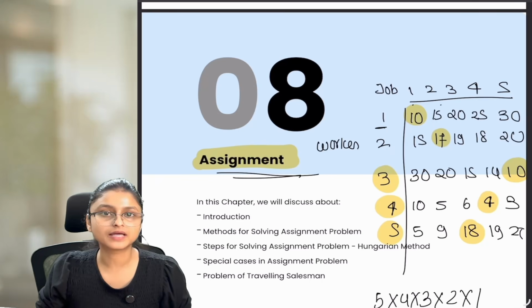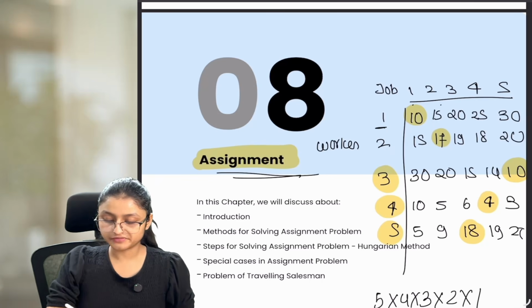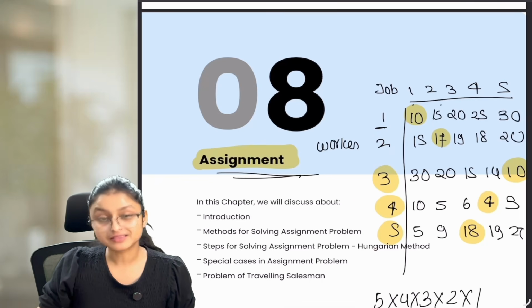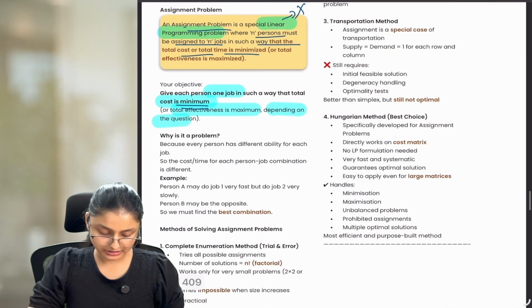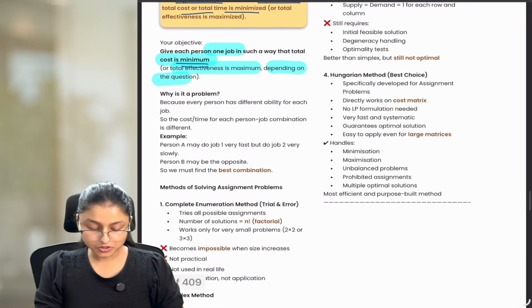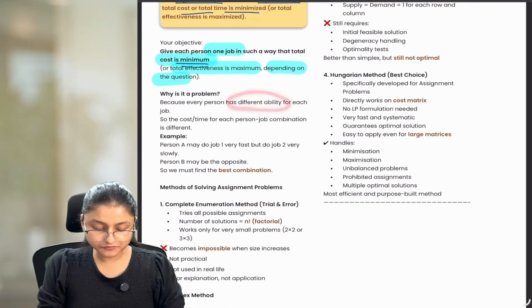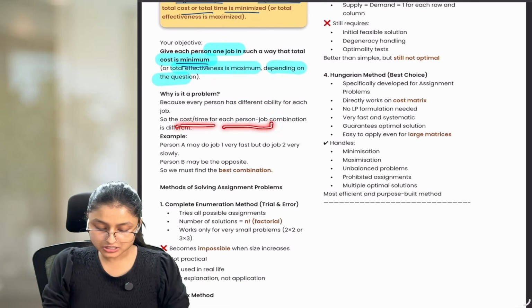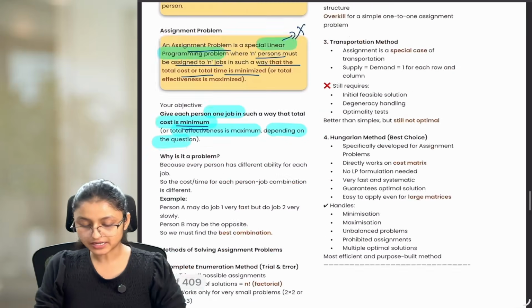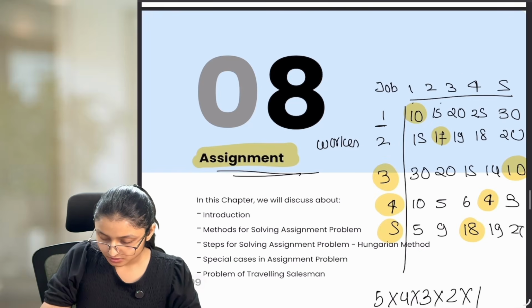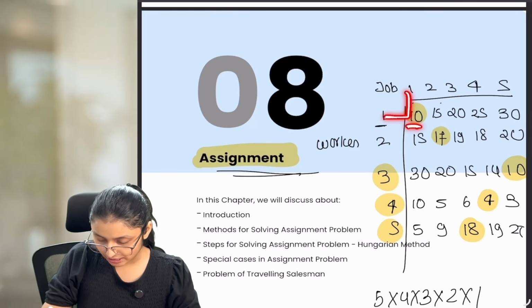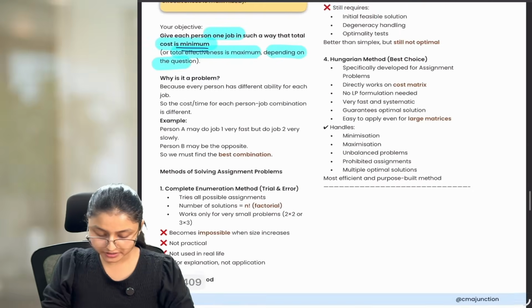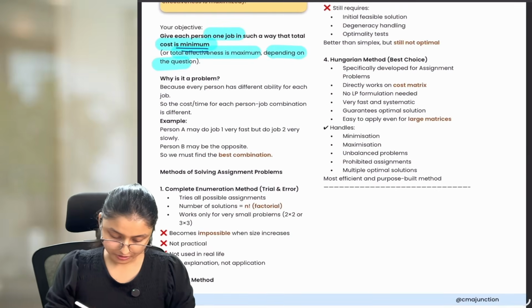The issue arises only when your workers have different abilities, and that is what happens in reality. Workers have different kinds of abilities. Because every person has a different ability for each job, the cost or time for each person-job combination is different, as we have seen here. For each person-job combination, the cost or time is different everywhere, and that is why it becomes complicated to assign the task to a particular person.